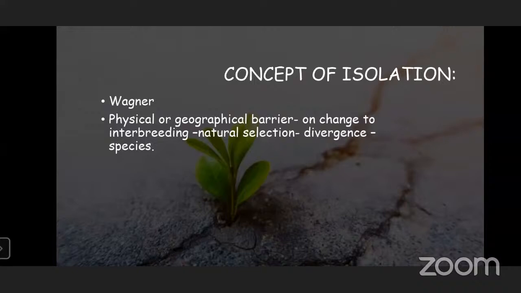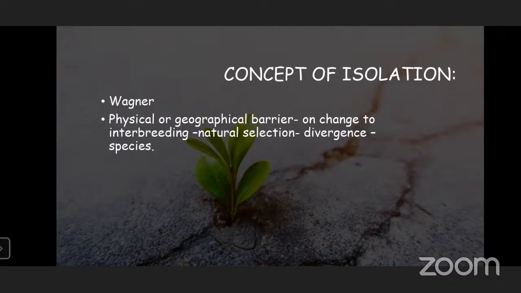Theory of isolation. If an ancestor population is divided by some geographical division, it gets split into two different parts of the environment, and their genes start changing. If both groups meet even after the geographical barriers are removed, they can't reproduce.